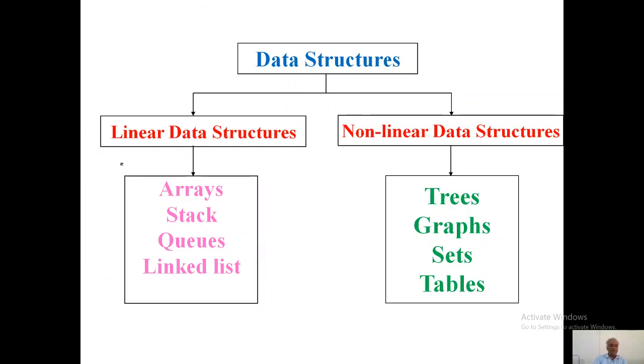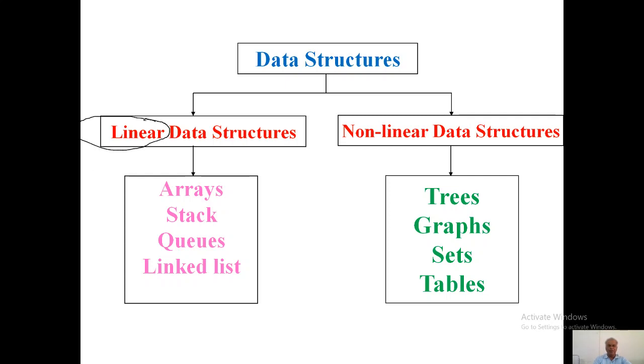So data structures can be classified into two types. One is linear data structures, the next one is non-linear data structures. What is a linear data structure? A data structure is said to be linear if the values are arranged in sequence order.